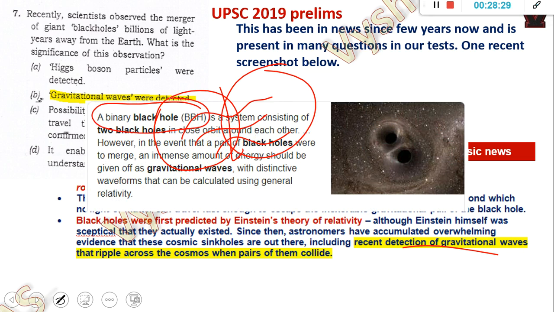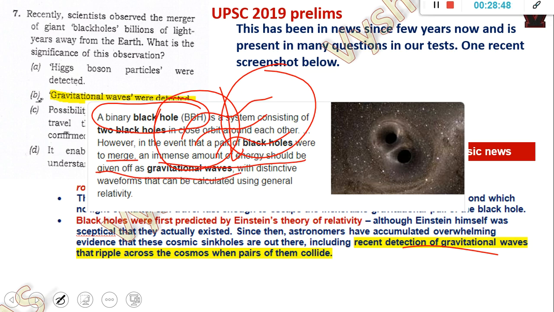What will happen? You will have to tell, even though nobody taught you. You have not heard it, but that is the same thing again. A system consisting of 2 black holes in close orbit around each other, and when that pair merges, an immense amount of energy would be given out as gravitational waves. So this is that extra research.